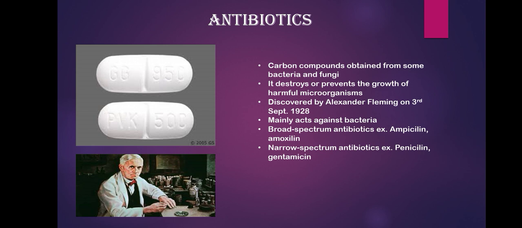Whenever a pathogenic microorganism is definitely known, then narrow spectrum antibiotics are used. For example, penicillin, gentamicin, and erythromycin are examples of narrow spectrum antibiotics. Now, penicillin is a group of antibiotics. I had shown you the image of this penicillin medicine.